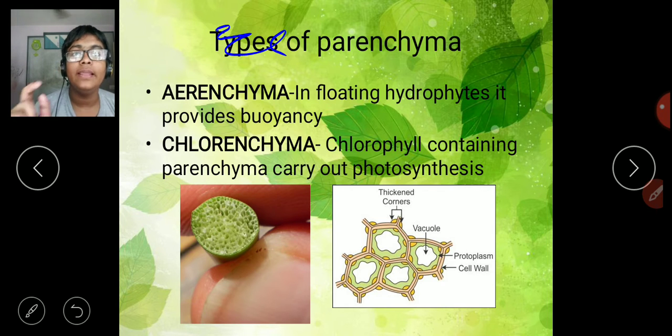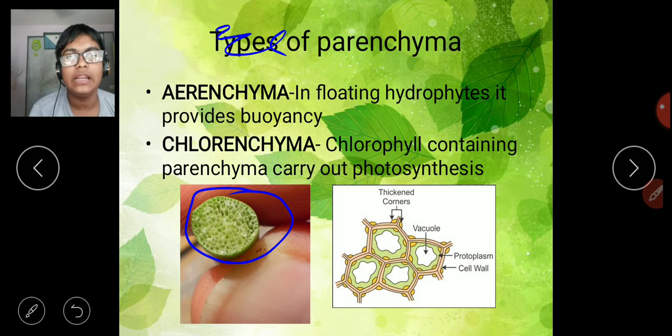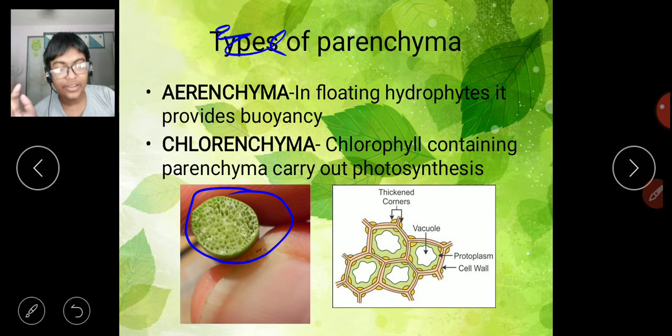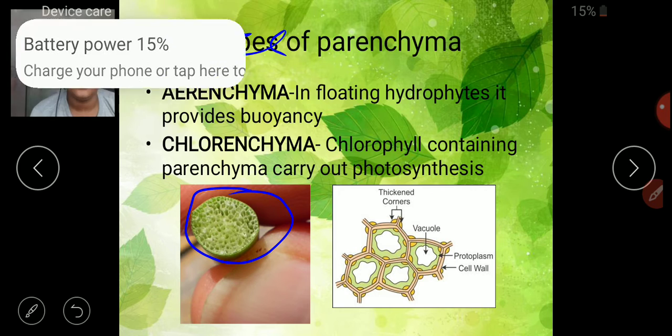In this aerenchyma you can see that there are air spaces, hence its name aerenchyma. Now it has these air spaces, so it reduces the density of the plant, and hence they can float on the water. It provides buoyancy.